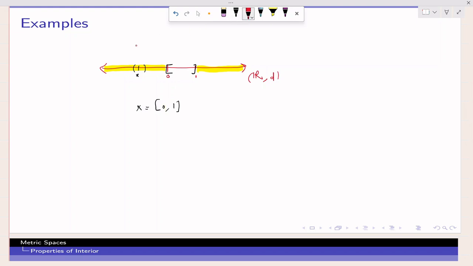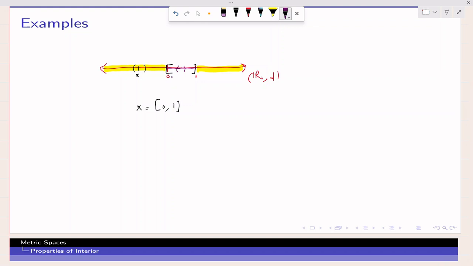So now we have [0,1]. Suppose I'm taking one point here inside [0,1]. Definitely I can find an open interval around that point which is again contained in the given set. So this point is an interior point. You can apply the same argument for all the points within 0 and 1, from 0 to 1 excluding 0 and 1 right now.